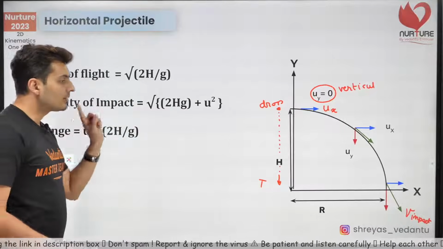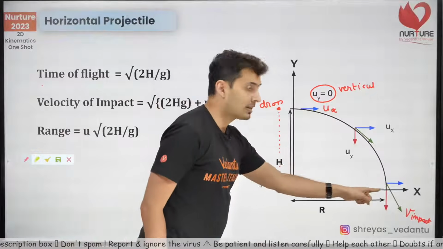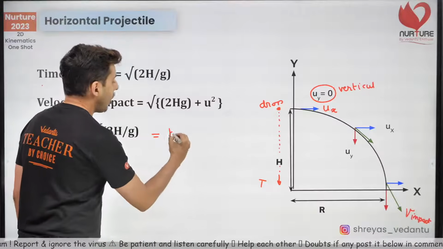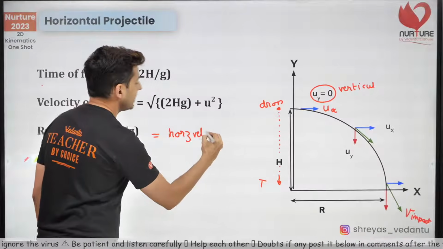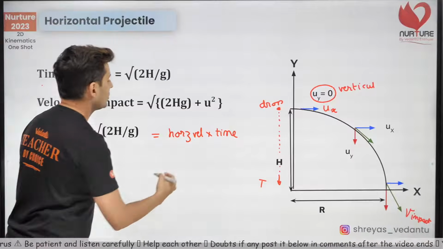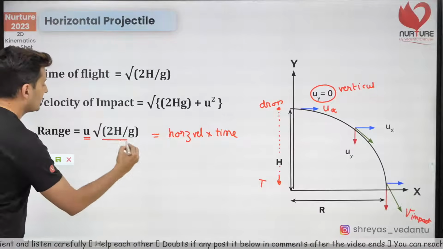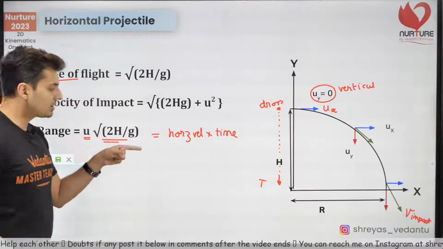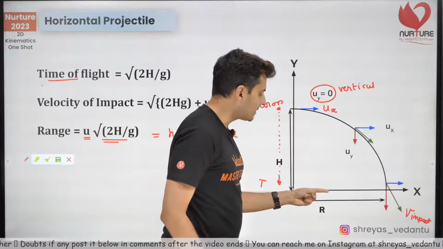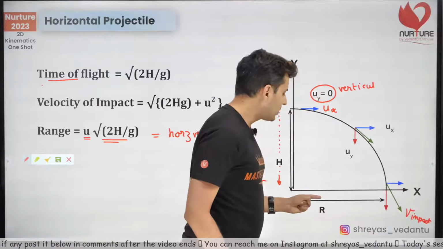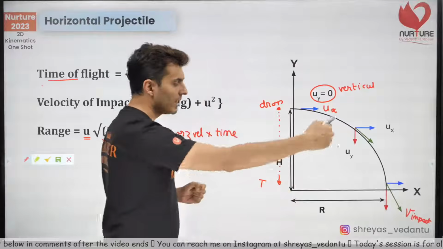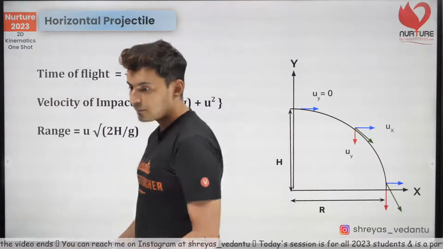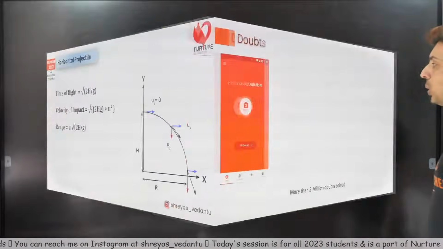Lastly, range. The range where it falls. Where does it fall from the foot of the hill? That range is nothing but horizontal velocity multiplied by time. So you can see horizontal velocity is this. This is nothing but the time of flight. So horizontal velocity into time, the speed with which you go, what is your horizontal speed and how much time do you go? That will be the range. How far you go, range into time, speed into time. That's it. Okay, chalo, let's go to some questions.